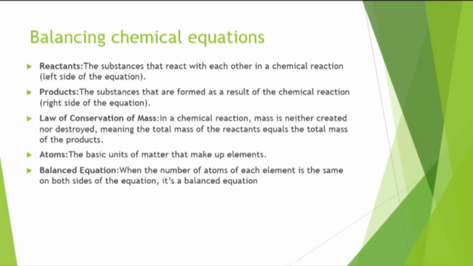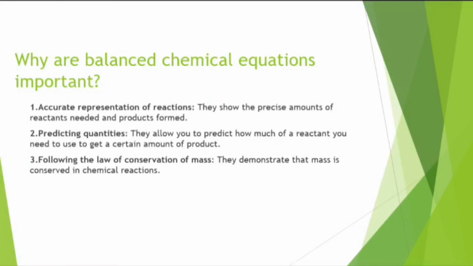Next, balancing chemical reactions. Balancing chemical reactions means that when the number of atoms of each element is the same on both sides of the equation, it is called a balanced equation. It depends on the law of conservation of mass. In a chemical reaction, mass is neither created nor destroyed, meaning the total mass of the reactants equals the total mass of the products.